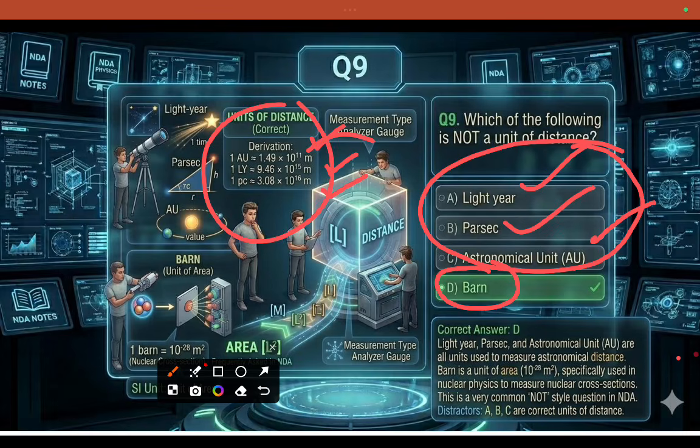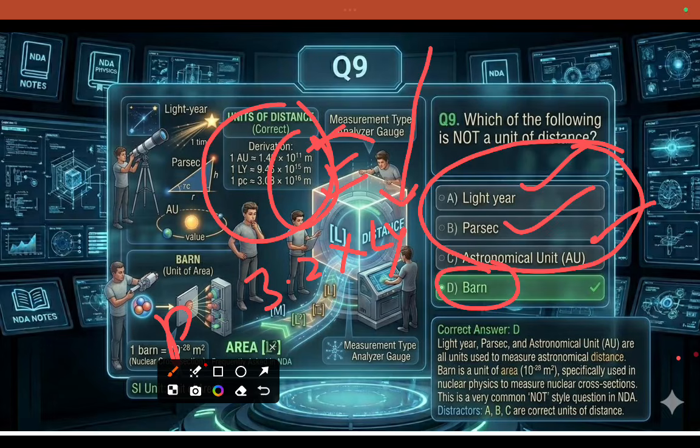These are the astronomical units: the sun to earth distance, the light year, the distance traveled by a light ray, and the parsec, which is 3.2 light years. Their values in meters are 1.49 into 10 to the power of 11, 9.46 into 10 to the power of 15, and 3.08 into 10 to the power of 16.